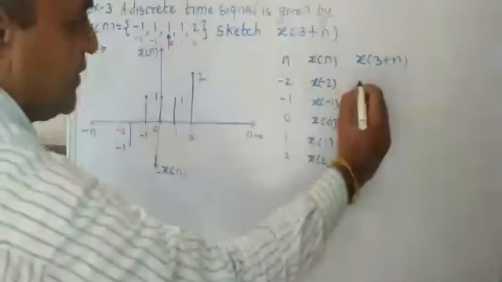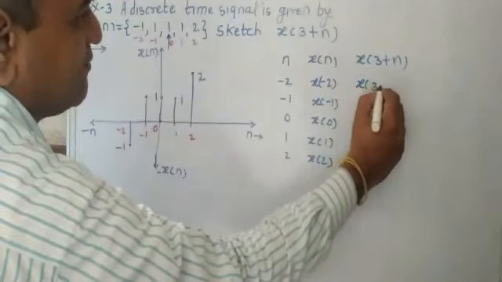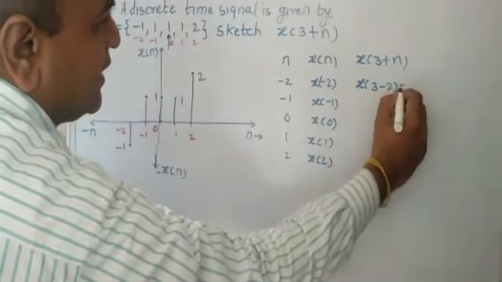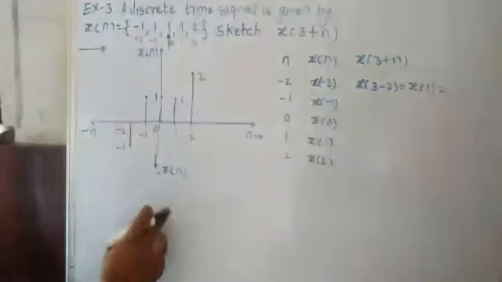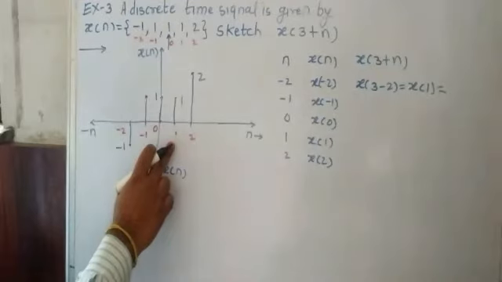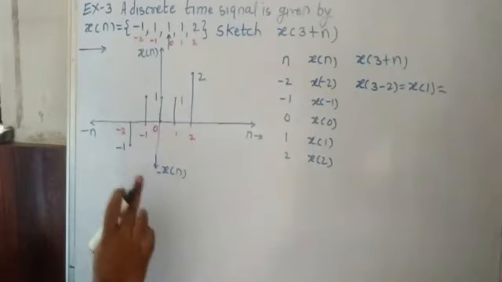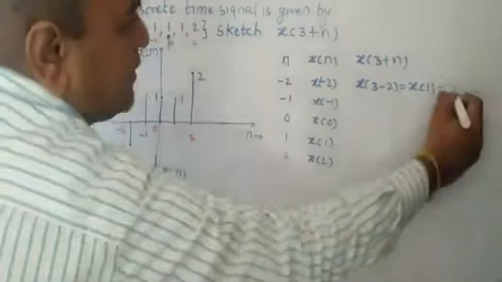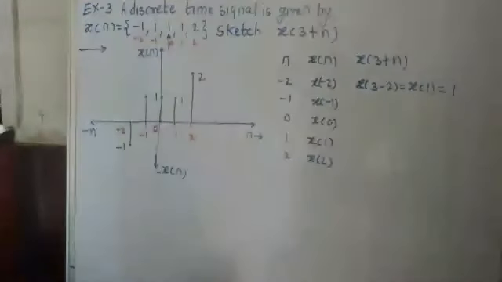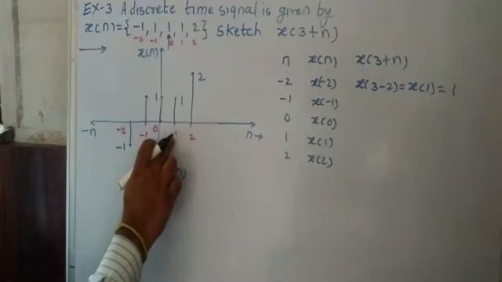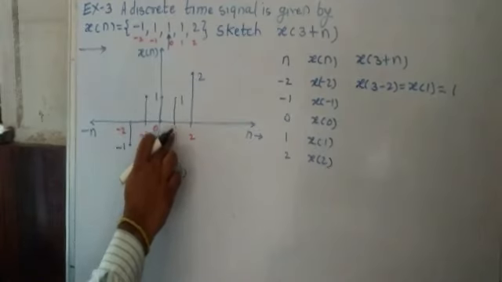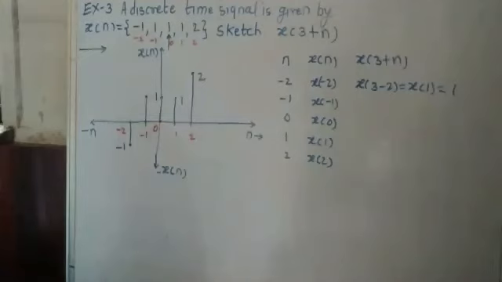So here x of 3 minus 2. What will you get? It is x of 1. Now from the graph, what is x of 1? Here x of 1 is 1. So that value we will write here. x of 1 means n is equal to 1, its sample value is 1.